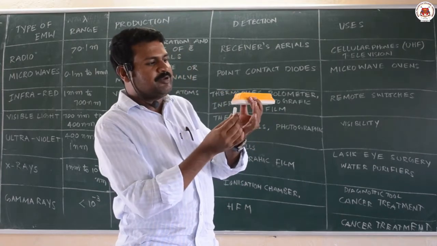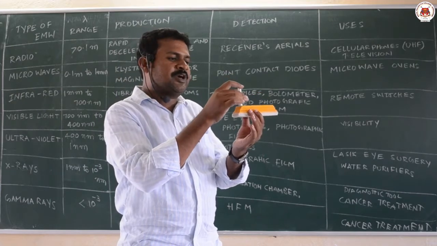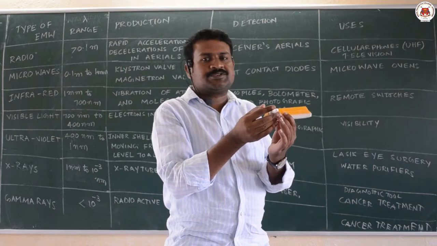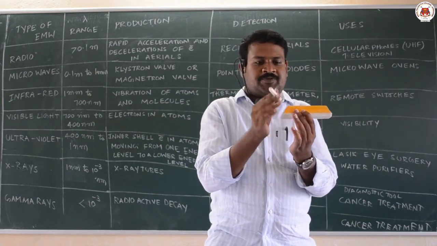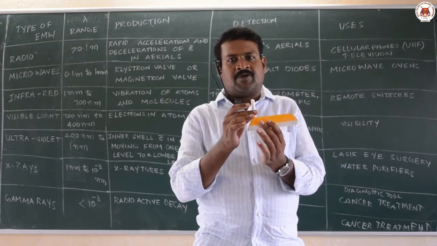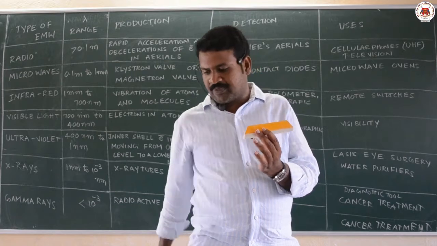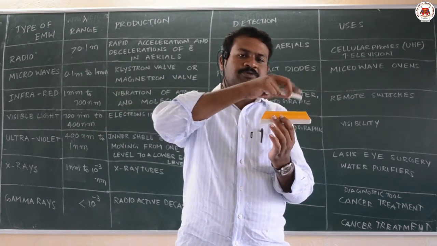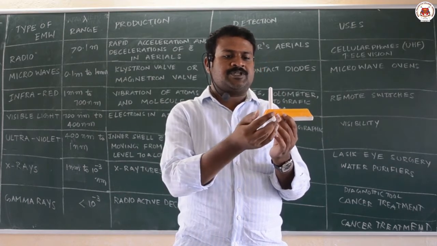This is x, this is y, this is z. If the wave is propagating along x, the magnetic field will be either along y or along z.